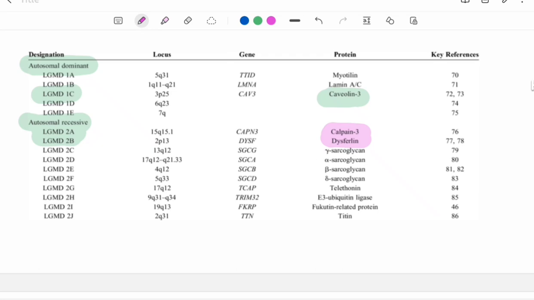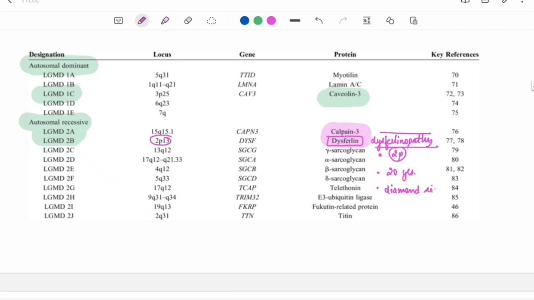One important point to remember about dysferlinopathy. One is the chromosome involvement, that is 2p. Second is, we have learned that limb girdle muscle dystrophy occurs in early age. Dysferlinopathy occurs in adolescence and early adulthood, around age of 20 years. Then there is an important sign in this, that is diamond sign of thigh.